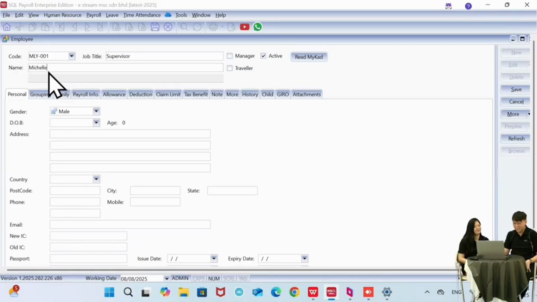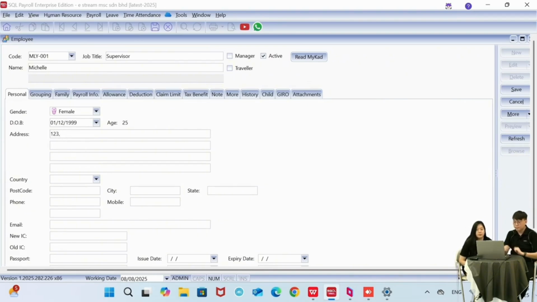Let's say Michelle is the supervisor. Okay, followed by the personal details here. So gender, date of birth, let's say, okay, followed by the employee address.